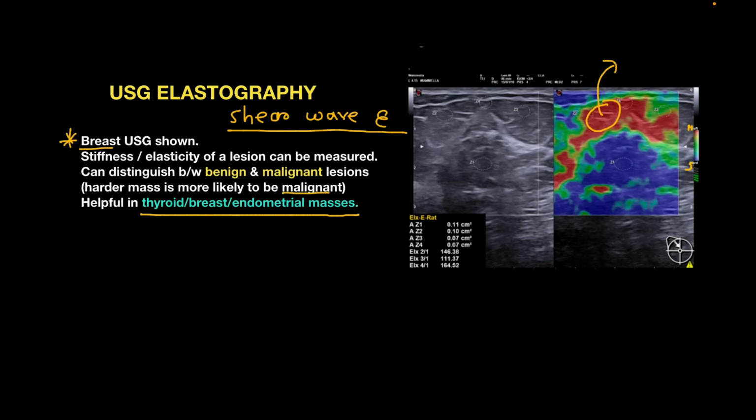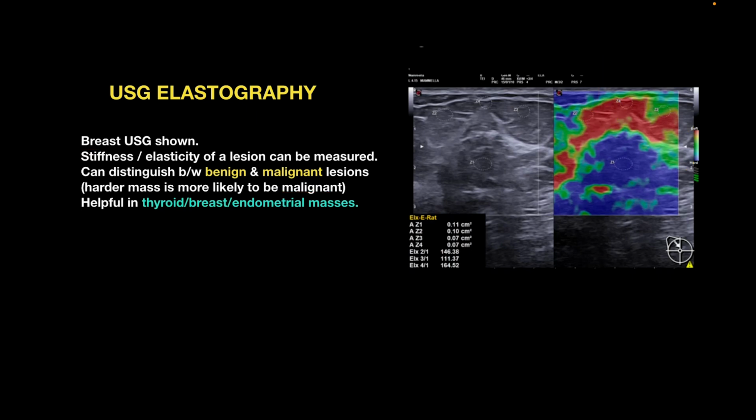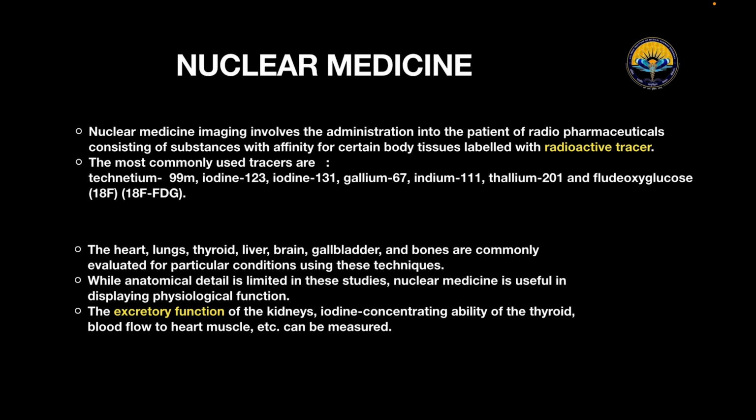Then let's talk about nuclear medicine. What is nuclear medicine? Nuclear medicine is imaging that involves the administration into the patient of radiopharmaceuticals consisting of substances with affinity for certain body tissues labeled with radioactive tracers.